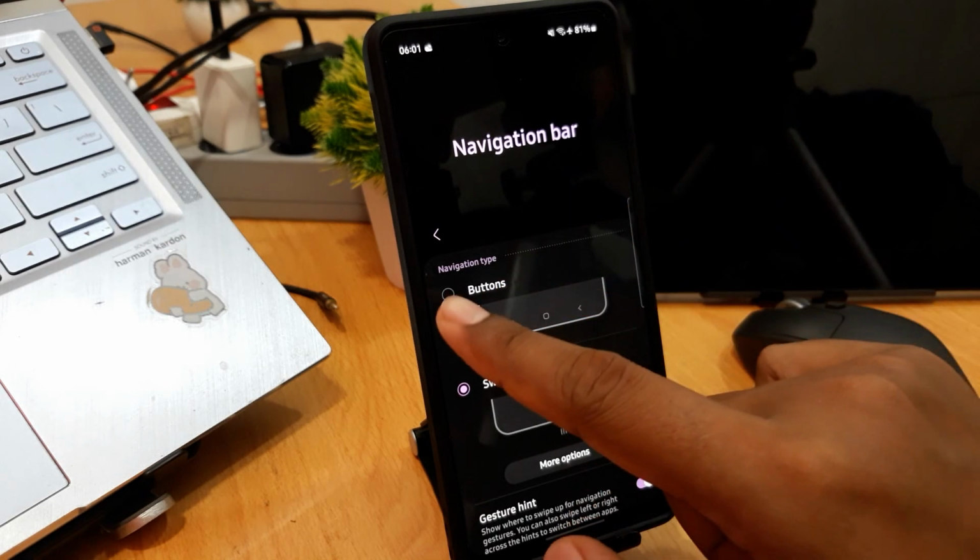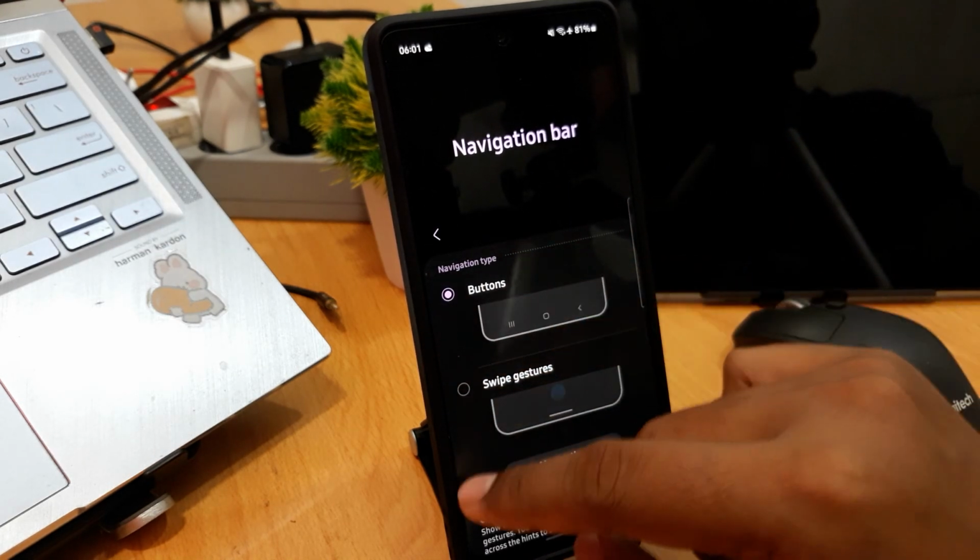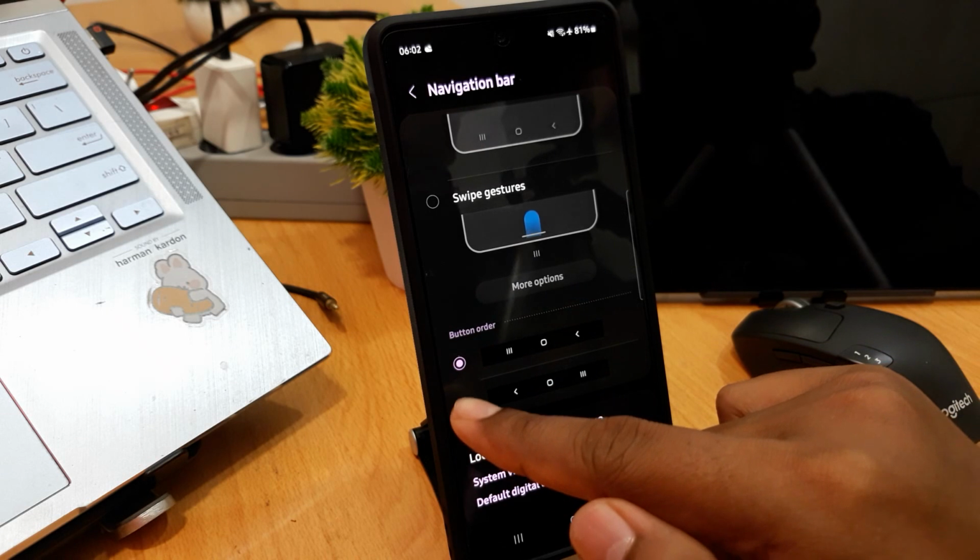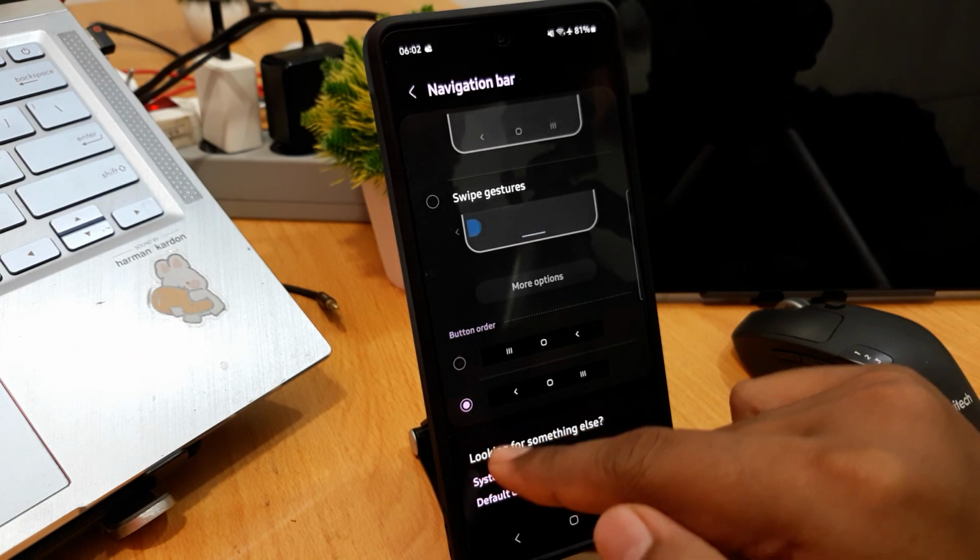If you want to use button, tap to button and change the back button or home button like this.